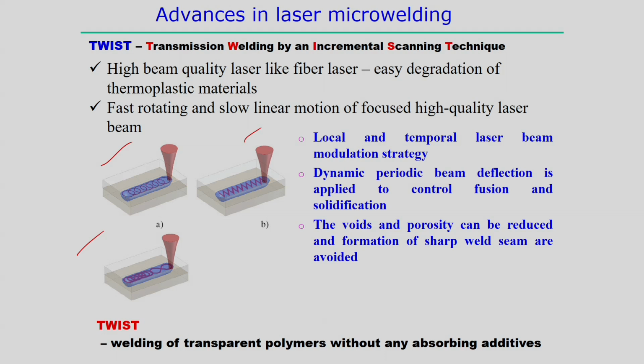Dynamic periodic beam deflection is also applied to control the fusion and the solidification. Mainly, that is the purpose. Of course, the voids and the porosity can be reduced, or the formation of distortion can also be reduced, if we follow some kind of zigzag path rather than joining these two components along a single linear path. So, welding of transparent polymers without any absorbing additives is possible by using the twist technique.